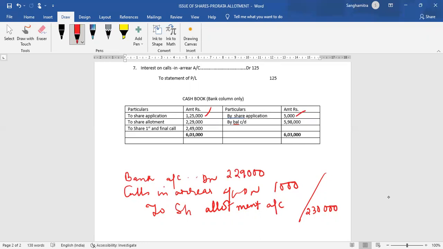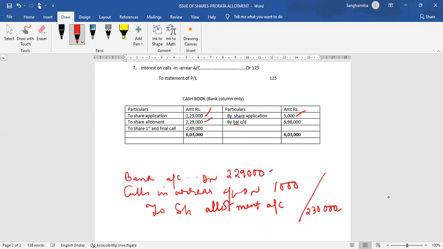Now, since we are making the cash book, we must transfer the bank transaction into the cash book and the other transaction into our journal. So, if we break this, bank account debit to share allotment account 2,29,000. So in the cash book we have written 2,29,000.